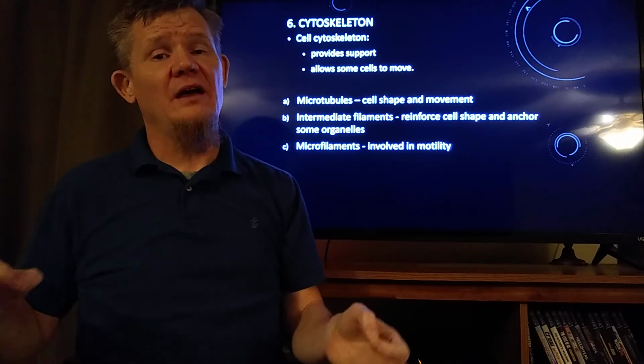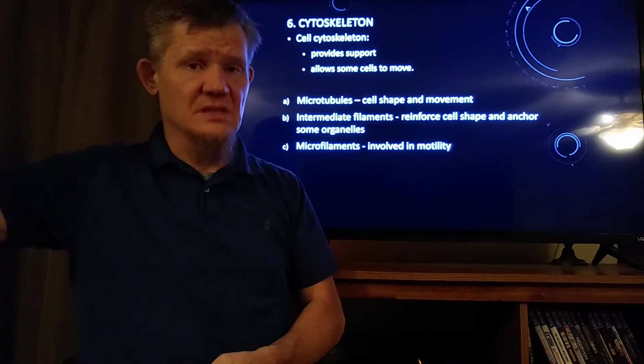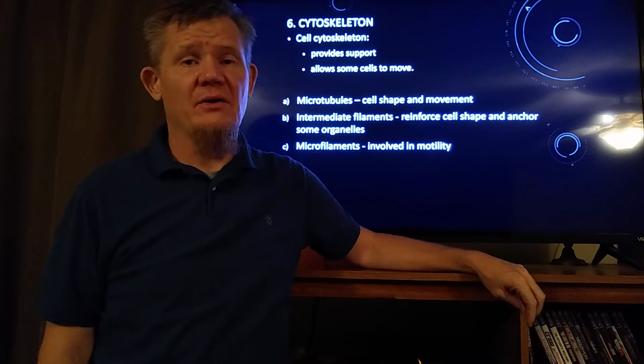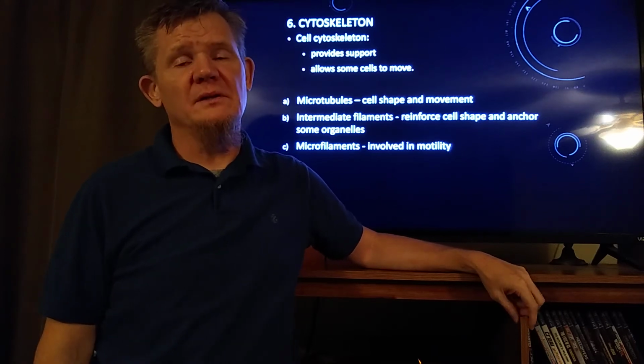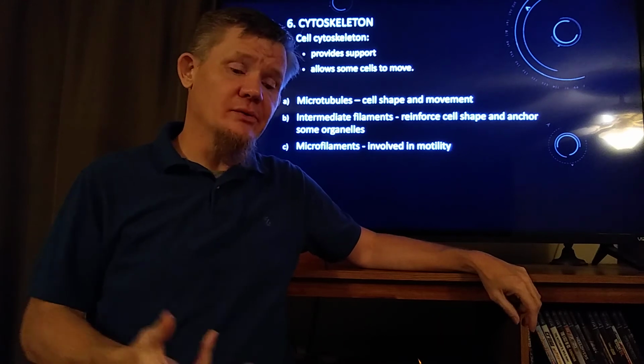And just as in a tent, we don't just have tent poles, we don't just have ropes, we also have threads. You have threads that stitch the seams together. Cells also have threads, and these threads are called microfilaments. Microfilaments are made out of what's called actin. I'll show you a picture in just a minute. It's a special molecule that makes these threads.